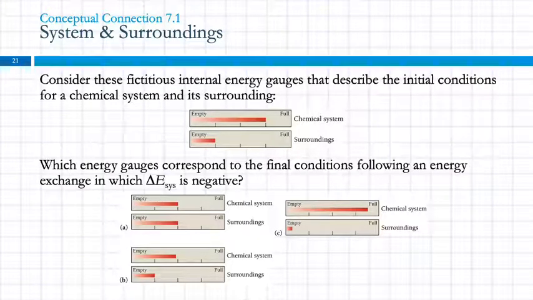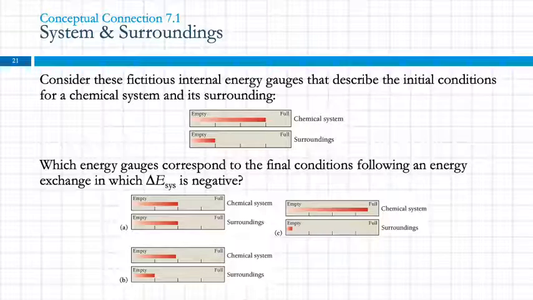So let's look at this, see if we understand what we're talking about here. Consider these fictional internal energy gauges that describe the initial conditions for a chemical system and its surroundings. So here's the chemical system and here's the surroundings. Which of these three, A, B, or C, sets of energy gauges corresponds to the final conditions following an energy change in which delta E system is negative? The change in energy for the system is negative.